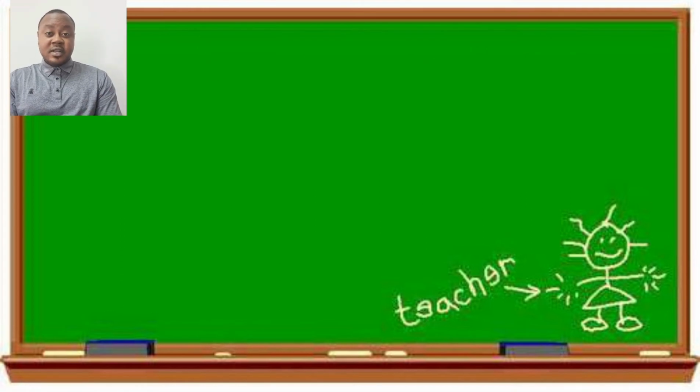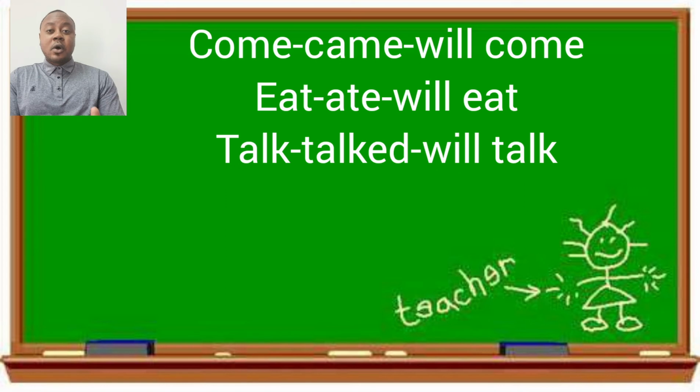These are simple words that we use every day. Come is also a verb. Remember, the verb is a doing word. The past of come is came. The future will be will come. And of course, the present is come. I come to school every day. I will come to school tomorrow. I came to school yesterday.